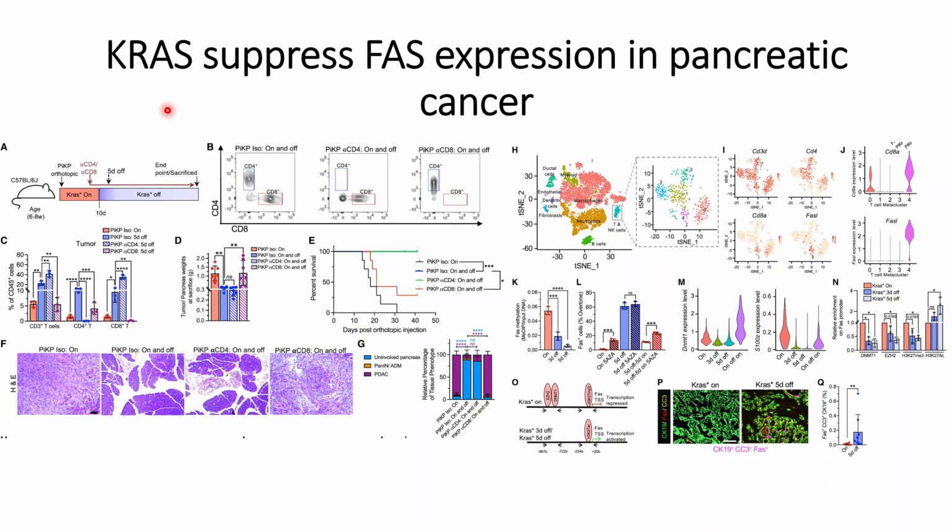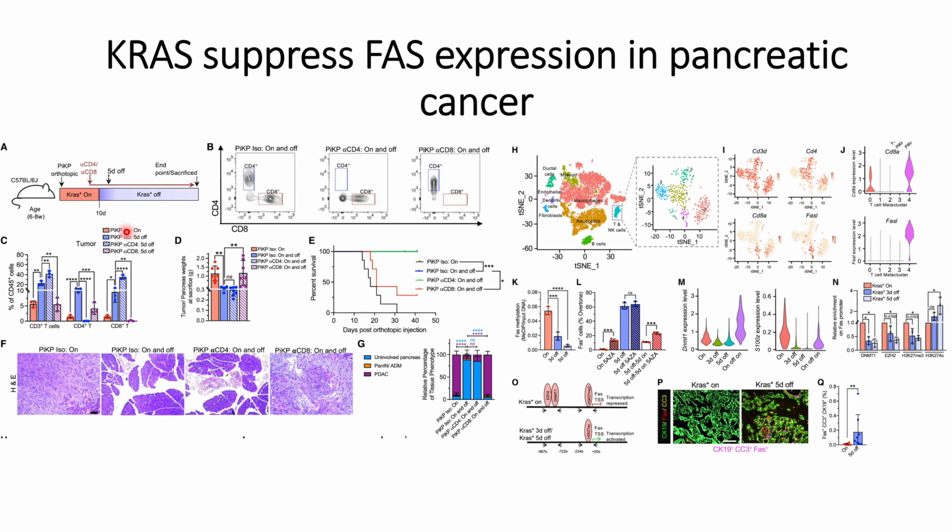In this video, we will discuss how KRAS suppresses FAS expression in pancreatic cancer cells, and whether overexpression of these FAS receptors helps in the apoptosis of the cancer cells through detection by the immune system or not. So let us start with panel A, where they have described what kind of study they did in this experiment.